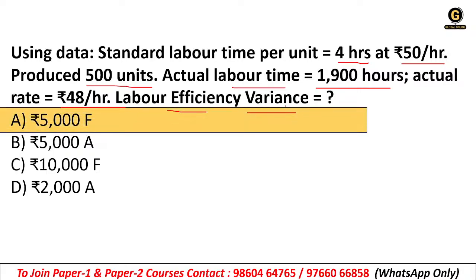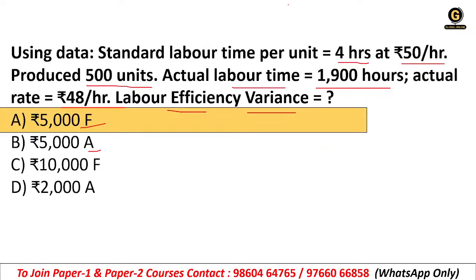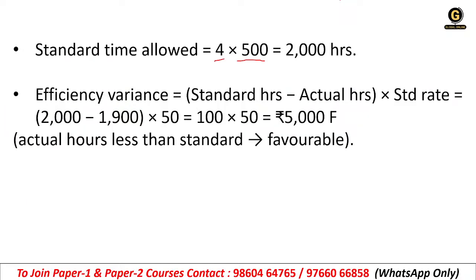All right, so 5000 favorable, it is calculated. See, whenever the answer is coming, it should be favorable or adverse, depending on the answer. If it is negative, it will be adverse. If it is positive, it will be favorable. See, standard time allowed 4 hours, right? And 500 units is produced, right? The labor time per unit is 4 hours, and the production is 500 units, right? So we have 2000 hours, that is standard time.